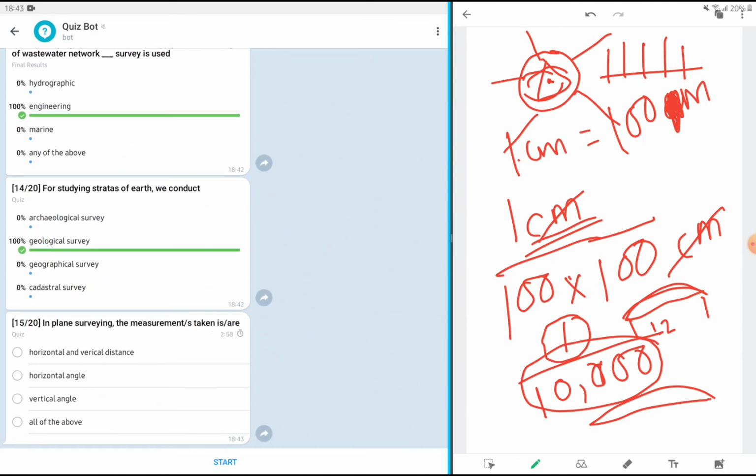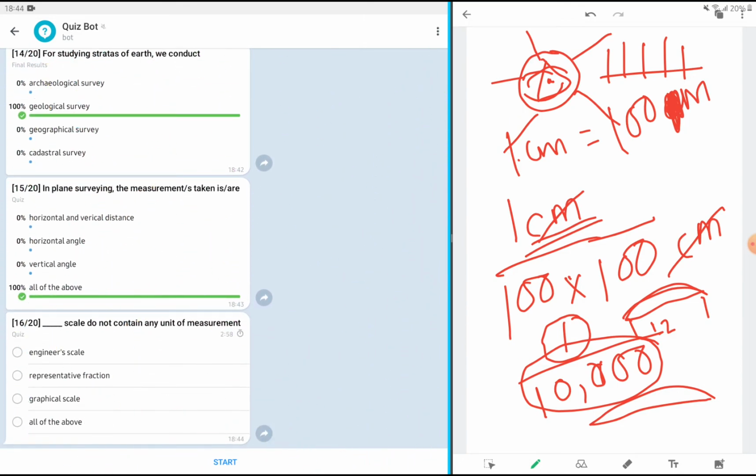Then, in plane surveying, what kind of measurements do we take? Is it only horizontal and vertical distance? Yes, we do. Do we consider horizontal angle? Yes. Do we consider vertical angle? Yes. We go for horizontal and vertical distances as well as horizontal and vertical angles. We consider all these measurements while carrying out plane survey. Therefore, all of the above should be the right answer.